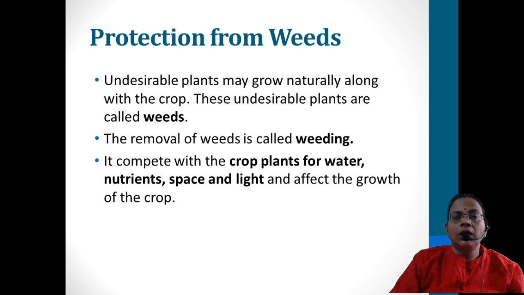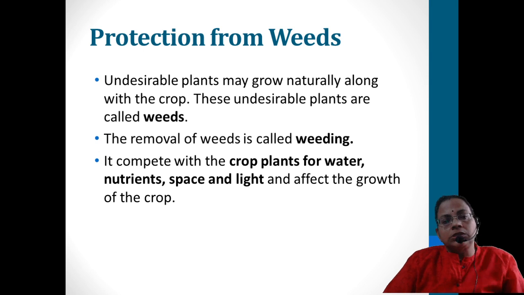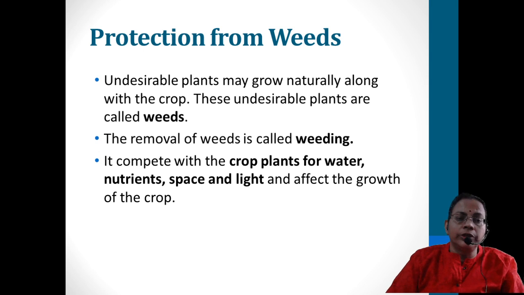So what do you mean by weed? Unwanted plants. When the seeds are sown, from the previous growing season, by wind or by any plants or animals, sometimes seeds will be scattered. Unwanted weeds can get mingled with and deposited in the main crop area. These weeds also will grow, and the speciality is that they will grow faster than the main crop, and they will compete with the main crop, absorb maximum nutrients, and grow very fast. So it will be a loss to the farmer.